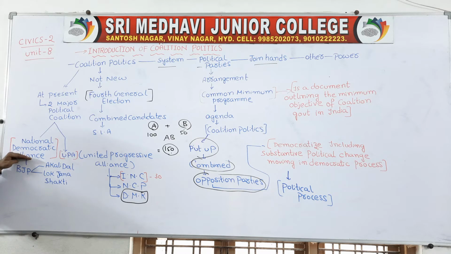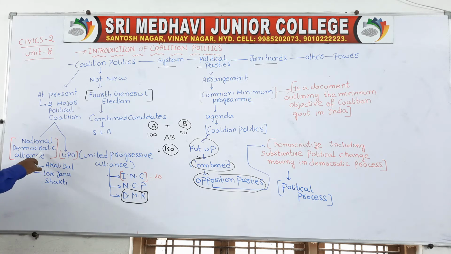This NDA consists of different regional parties like Shiromani Akali Dal of Punjab, which we have discussed before, and Lok Jan Shakti, whose chairperson is Ram Vilas Paswan, from Bihar. So many regional parties combine together and come under the NDA, the National Democratic Alliance.